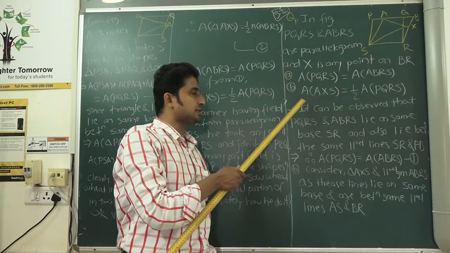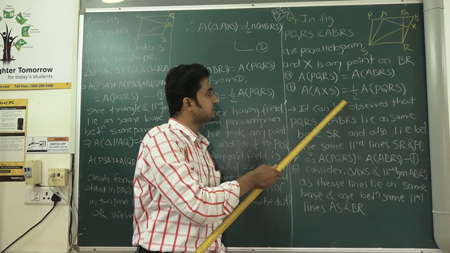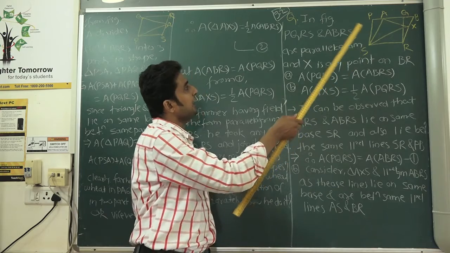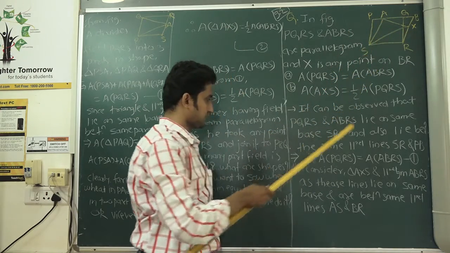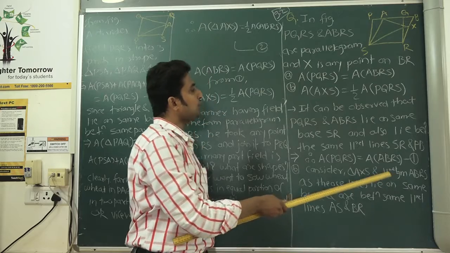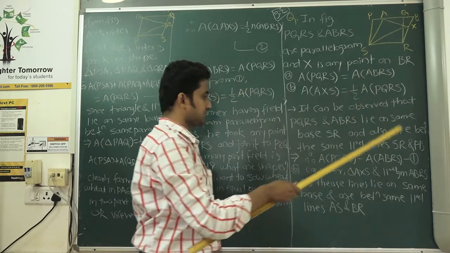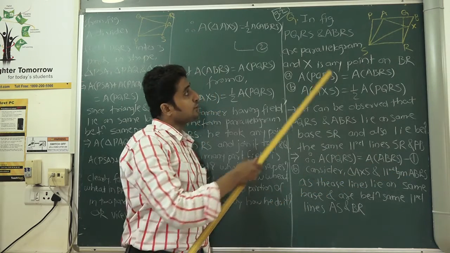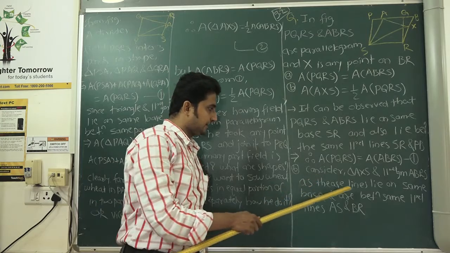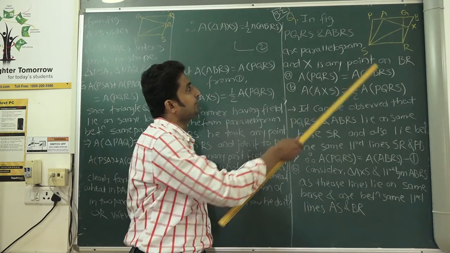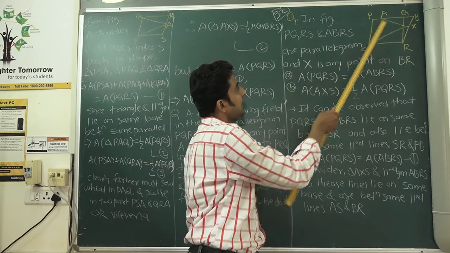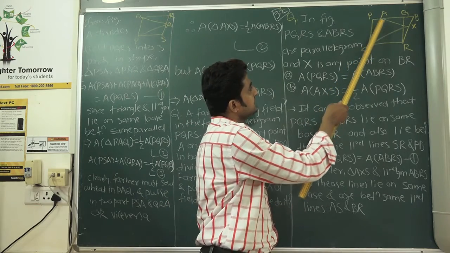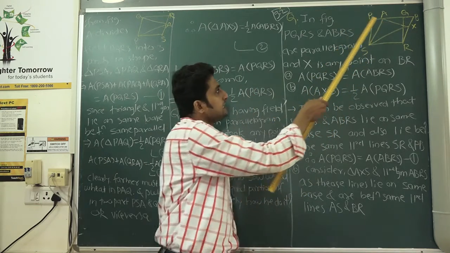Now moving on to the next result, that is, area of AXS is equal to half of area PQRS. Now dear students, consider triangle AXS and the parallelogram ABRS. We are considering a triangle and a parallelogram. What do you observe, dear students? My question is, what do you find here? The base. The base is AS.